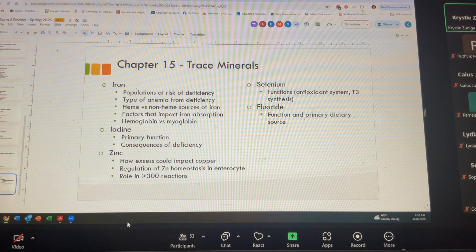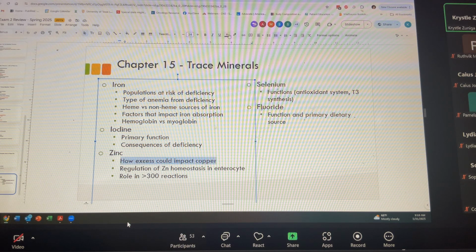Let me briefly go over selenium, fluoride, iodine, zinc, and then I'll get to iron, because there's much more related to iron here. Selenium, major function in the antioxidant system, the glutathione, and in thyroid hormone synthesis. Fluoride, primarily we're getting it from fluoridated water, not a lot of great dietary sources of that, and involved in bone and teeth formation.